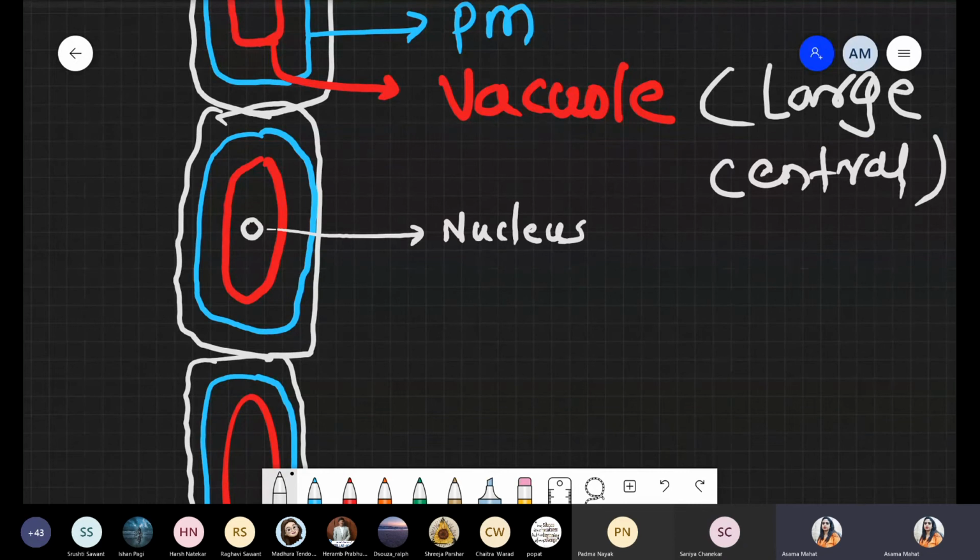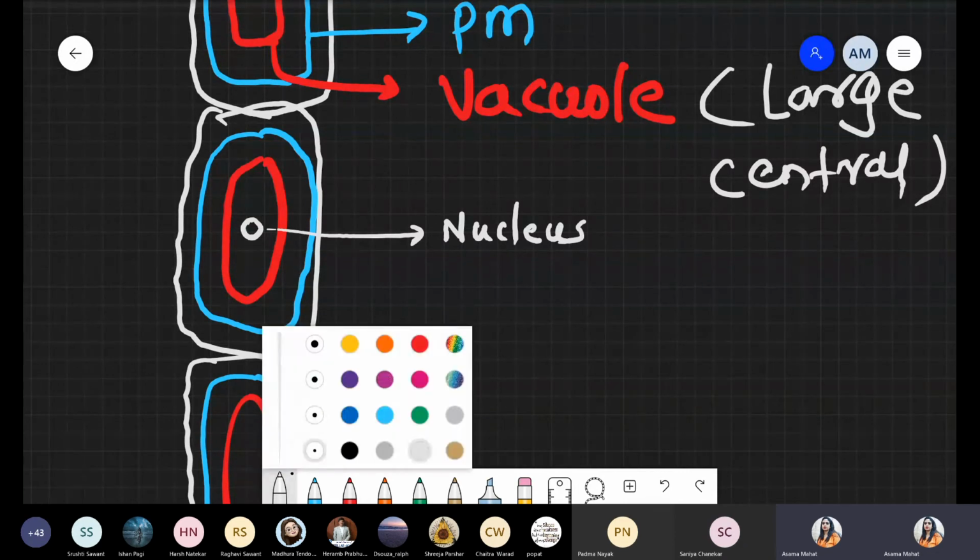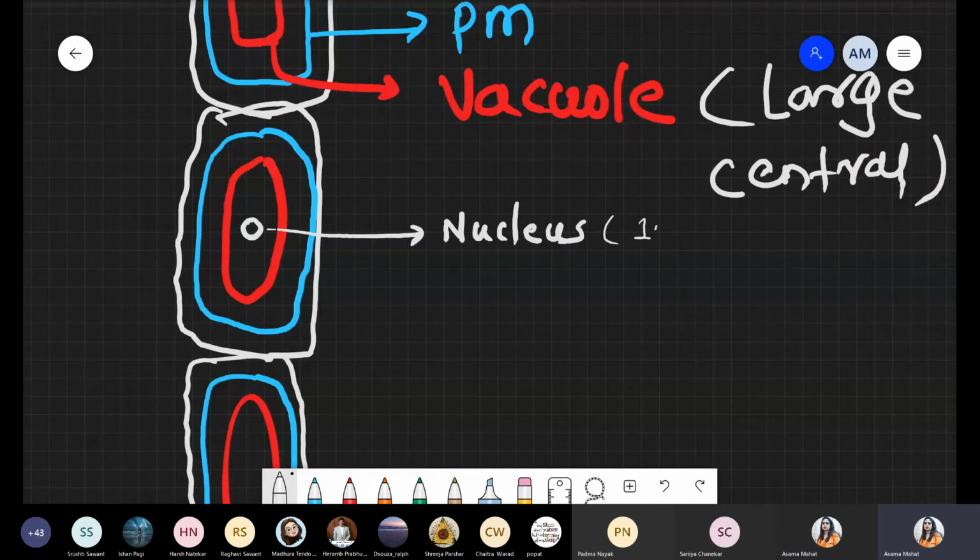And what is the position of this nucleus? The nucleus is present inside the vacuole. If you want, you can draw it in all cells; if you don't want, you can draw just one. Just show it in one cell. No need to draw each and every diagram, because we only want to mention the exact position of the nucleus.